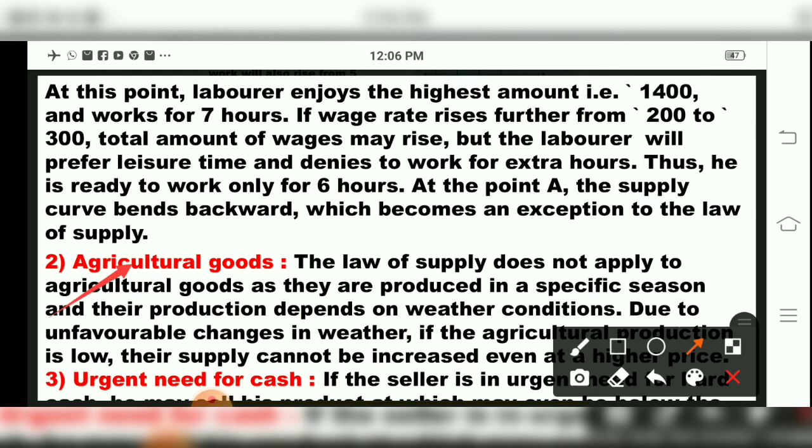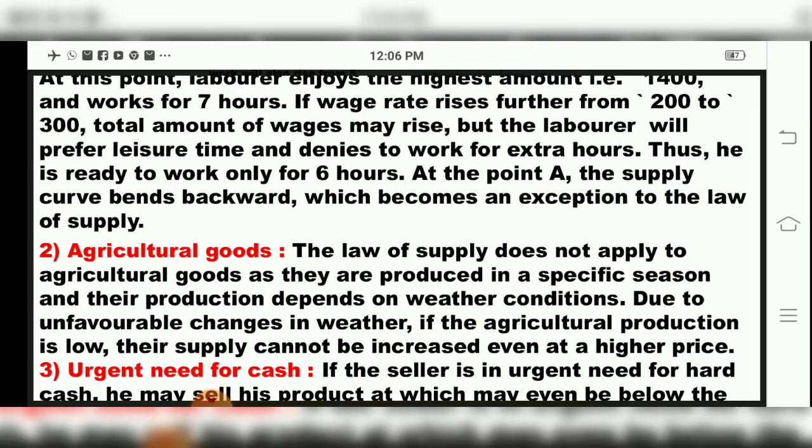So there was a shortage of oxygen cylinders. Even when we are getting the price, the production was not supplied. So this statement of the law is not applicable here. When there is a shortage, however much money you have, you cannot get the production. So the second exception to the law is, children, agricultural production.